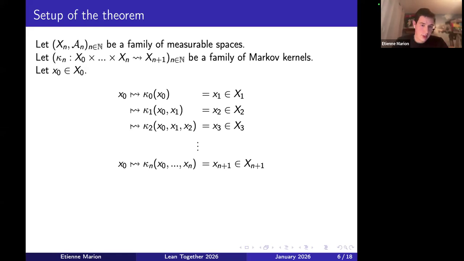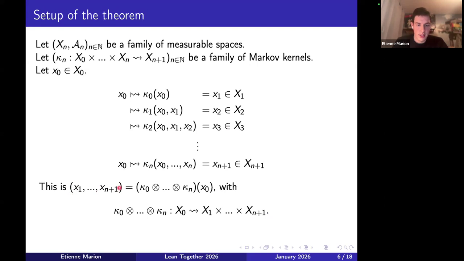And so what I'm basically doing here is that the sequence I'm building is just what I get when I start with x0, and then I apply all my kernels, which is the iterated composition of all my kernels, and so my kernel has this type, and I get my partial trajectory of my process.